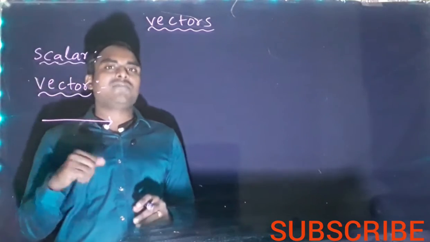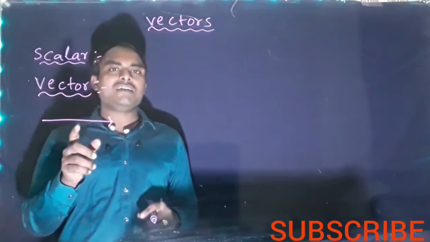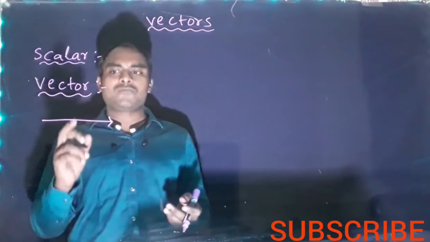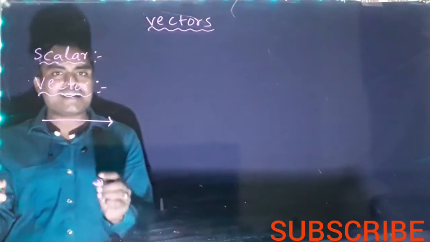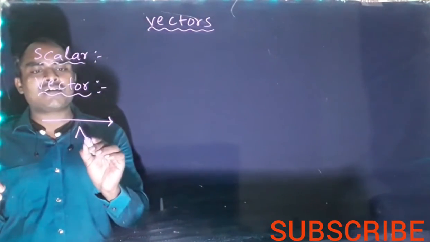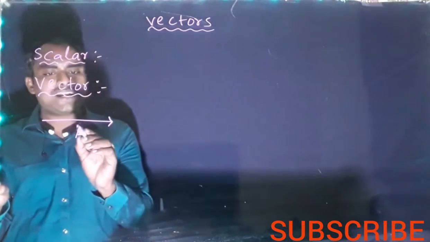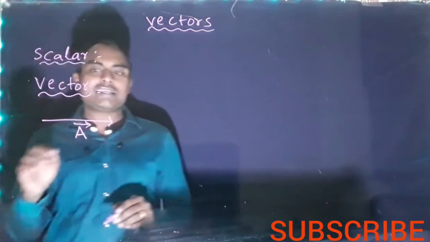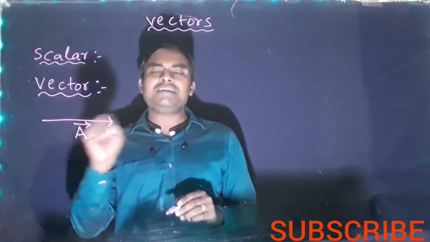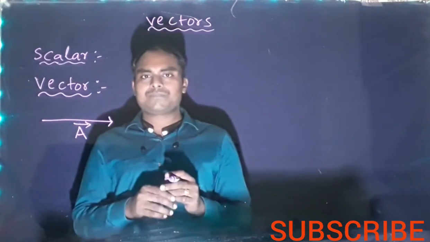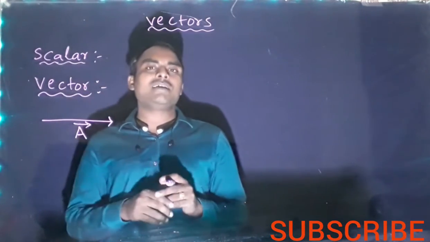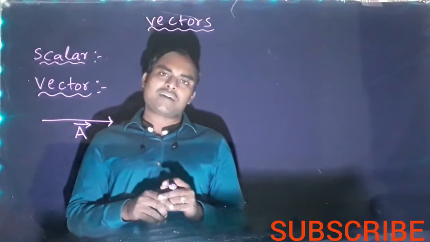If this vector is a velocity vector, we write V. If this vector is a force vector, we write F. Here, let us say in general this vector is representing A, so we write A bar. This bar indicates direction. Without the bar, it is a scalar, not a vector.